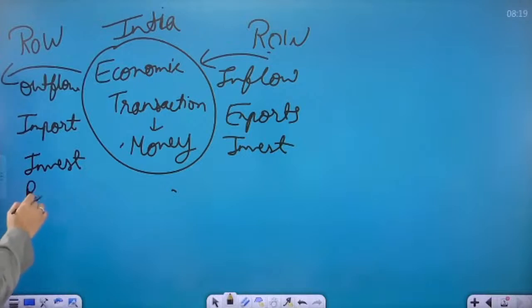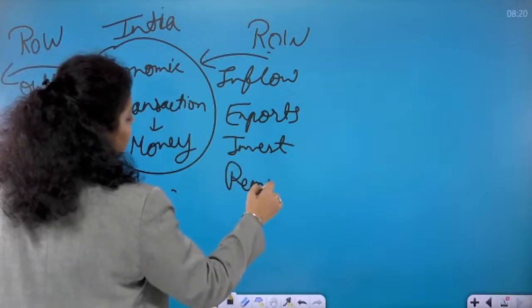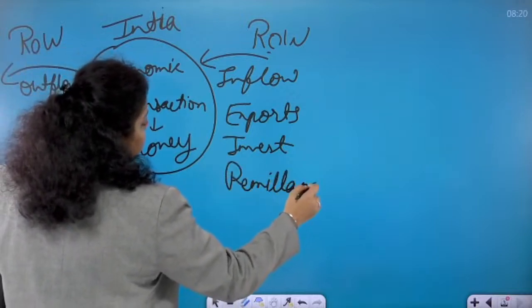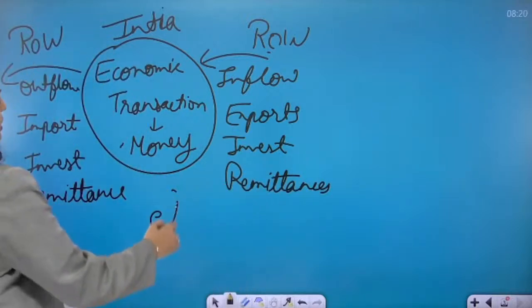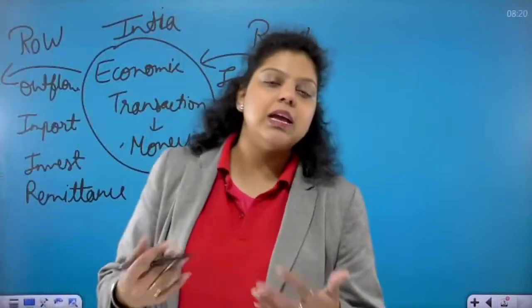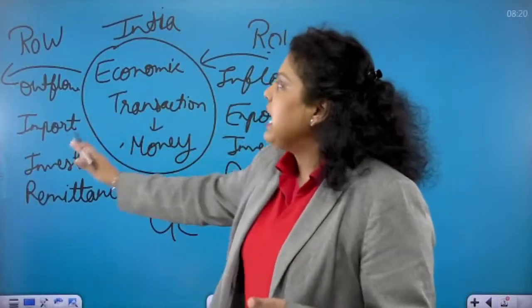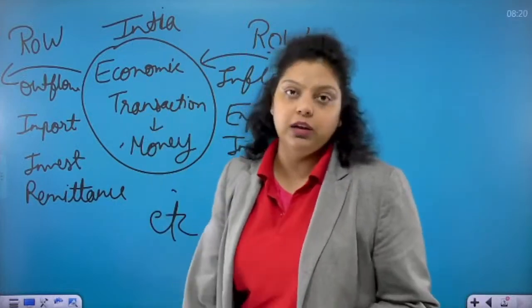For example, Indians are remitting money, transferring money from India to abroad, or foreigners are transferring money, or the NRIs who are living outside our country are transferring money, etc. So these are the sources by which we are earning money from the foreign country and we are paying to them. So the inflow and outflow between India and the rest of the world is known as balance of payment.